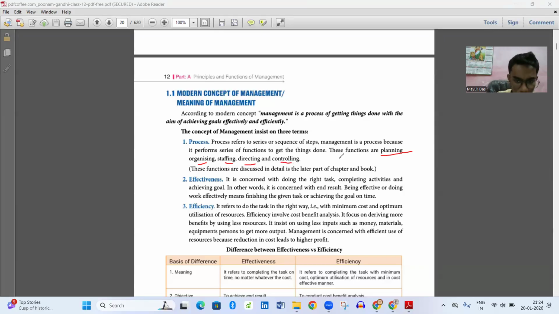These five functions, in short, we call POSDC. P for planning, O for organizing, S for staffing, D for directing, C for controlling.